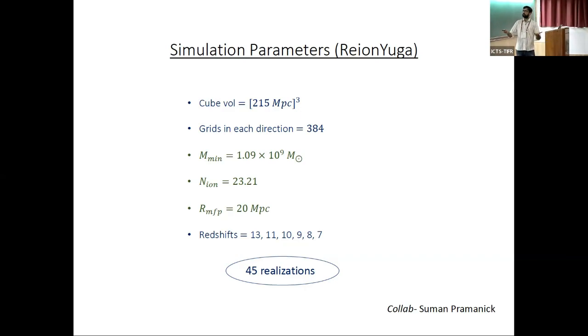The main thing is we simulated at 6 different redshifts, from 13 where we assume the epoch of reionization started, to 7 where it was nearing its end, and we generated 5 realizations at each redshift to get statistically significant results. This was done with my colleague Suman Pramanik.